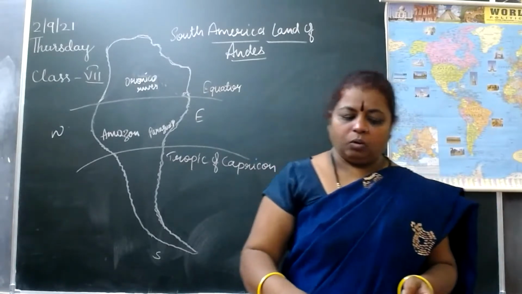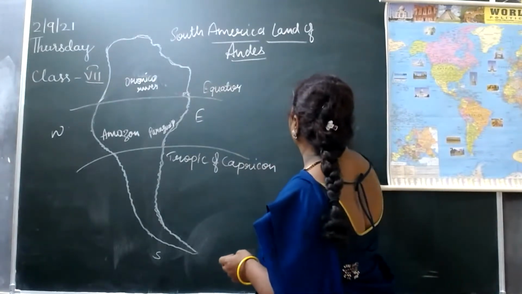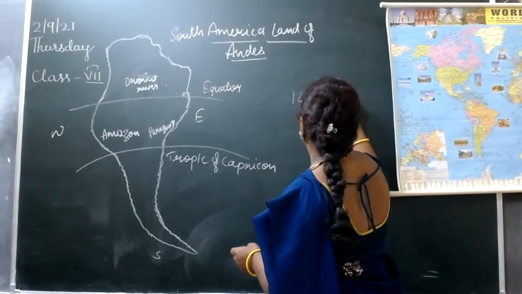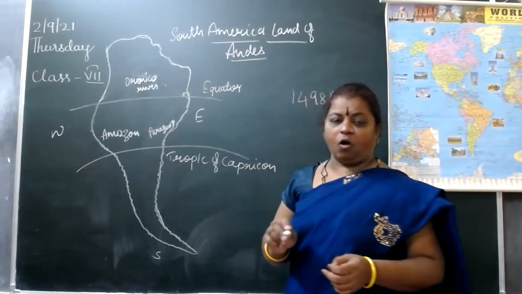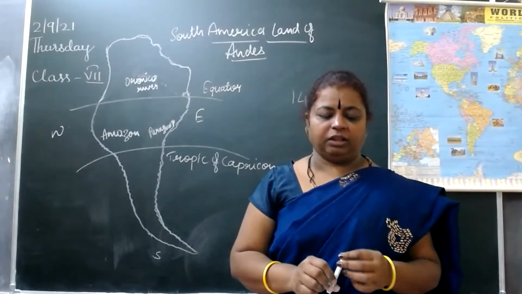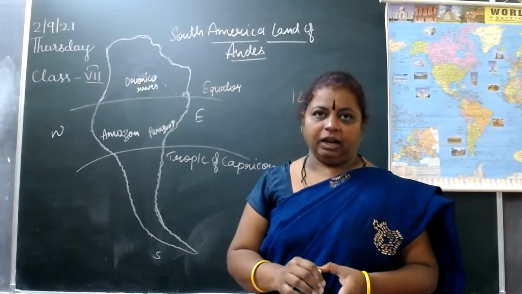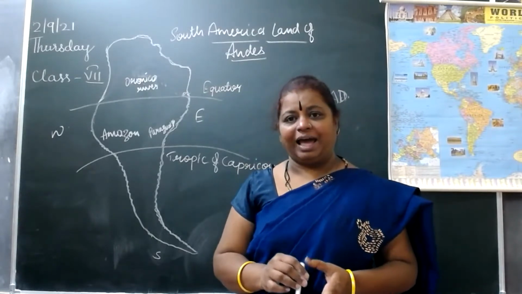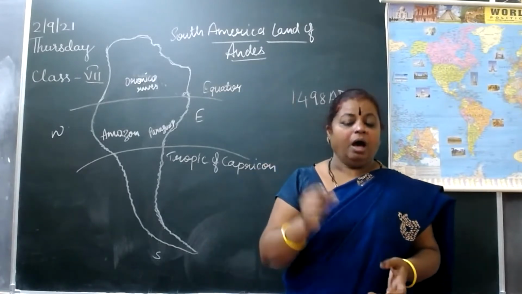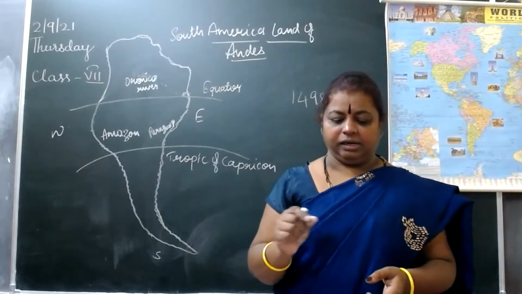When Christopher Columbus reached the continent in the year 1498 AD, he mistook the brown colored natives for Indians and called them Red Indians.